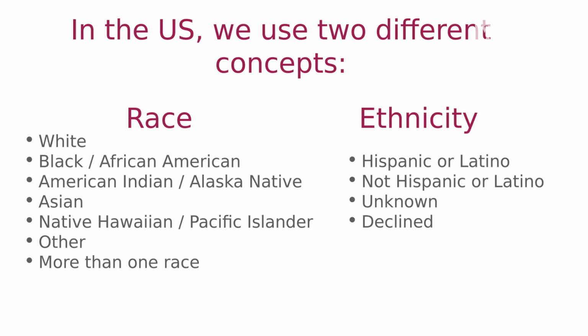In the United States, we use two concepts, one called race and the other called ethnicity. Race encompasses options like white, Black/African American, Asian, and others listed here on the screen. Ethnicity is the other concept, and you can see it encompasses options like Hispanic or Latino. Usually, when asked demographic questions, people are asked to provide an answer for both race and ethnicity.